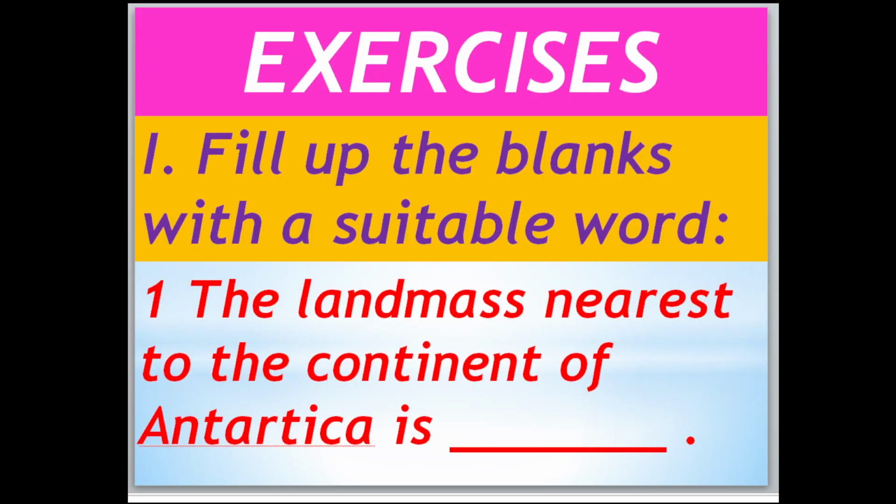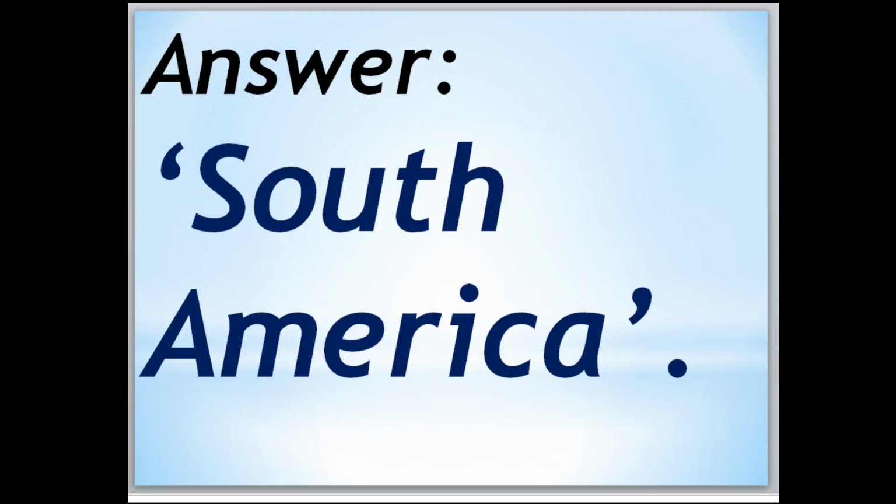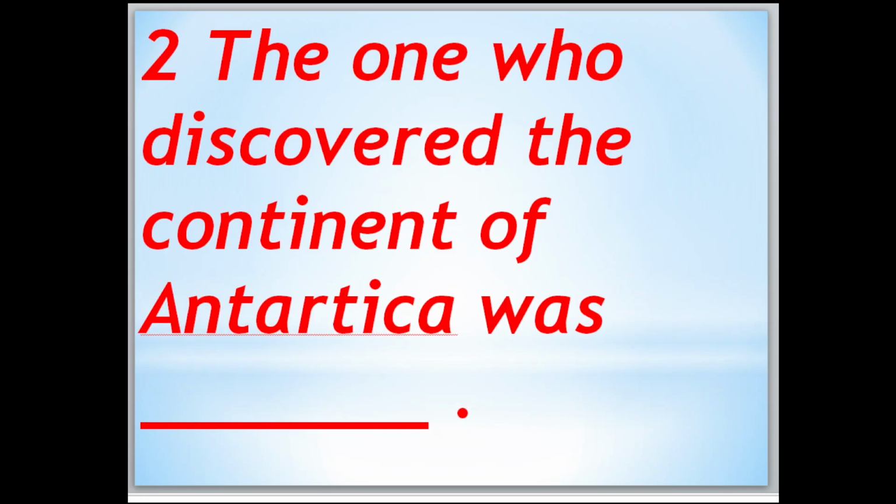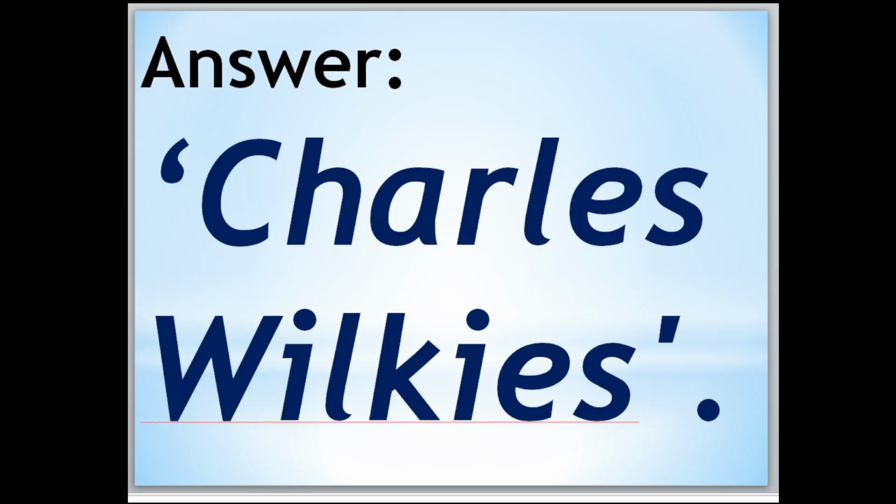Exercises, first one: fill up the blanks with a suitable word. First one, the landmass nearest to the continent of Antarctica is dash. Answer is South America. Now move to the next. The one who discovered the continent of Antarctica was dash. Answer is Charles Wilkes.